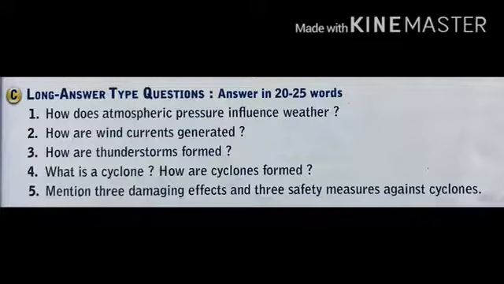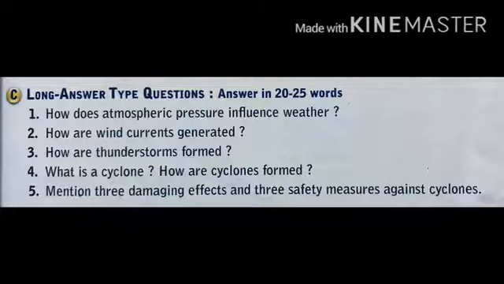One is the moisture, second is the rapid rising warm air, and third is the sea breeze or mountains. Now the fourth question: what is a cyclone and how are cyclones formed? This is a little long answer. A small low pressure system with very high speed winds revolving around it is called a cyclone. The high speed wind revolves in anticlockwise direction in the northern hemisphere and in clockwise direction in the southern hemisphere.